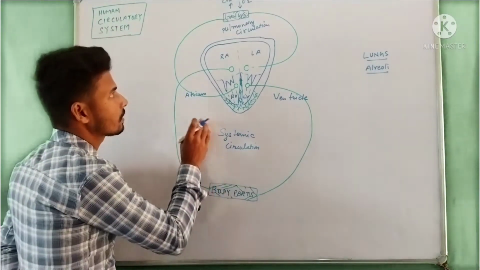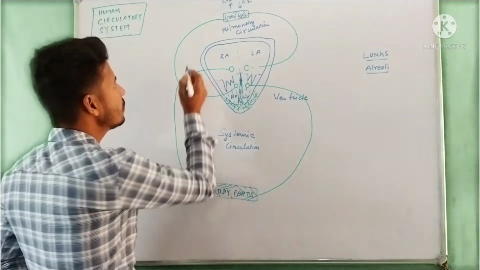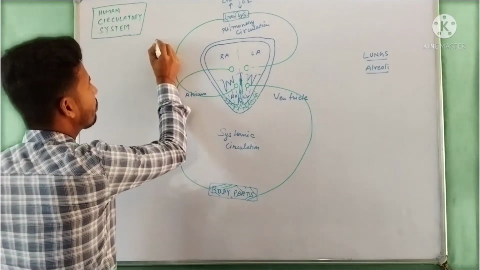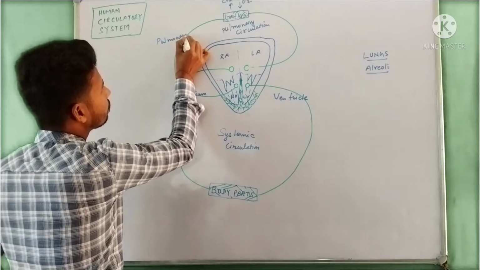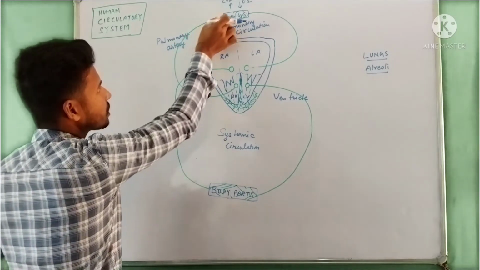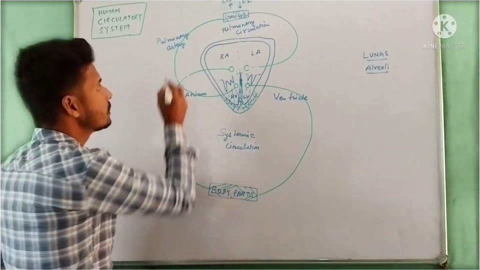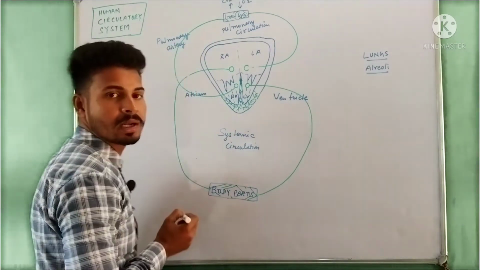During the transport of blood away from the heart, the pulmonary artery is involved. As we can see here, a pipe-like or tube-like structure is called an artery, and this is the pulmonary artery.